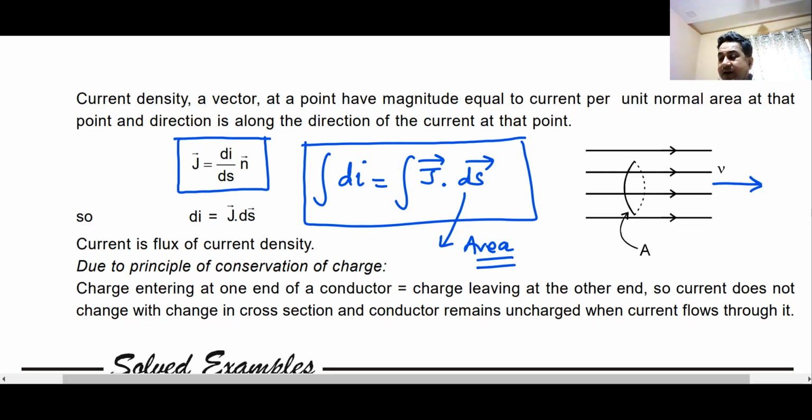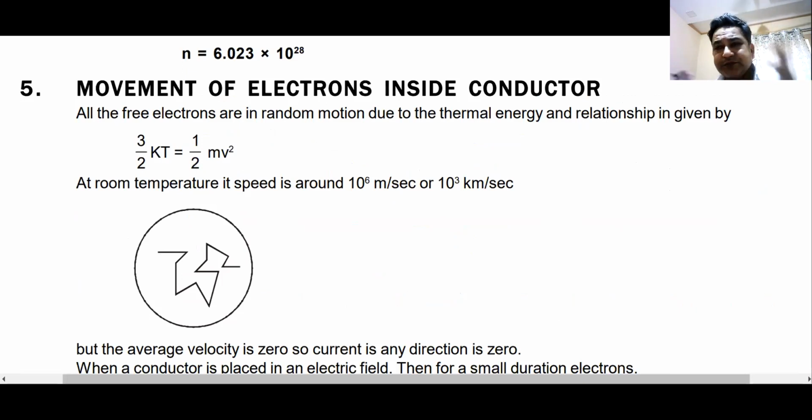Now, we have to understand what happens when you apply a potential difference. So this is how you will understand it. In a conductor, the electrons are moving randomly, in every possible direction. Their average velocity is zero, and hence current in any conductor, even though it has a large number of free electrons, is taken as zero because